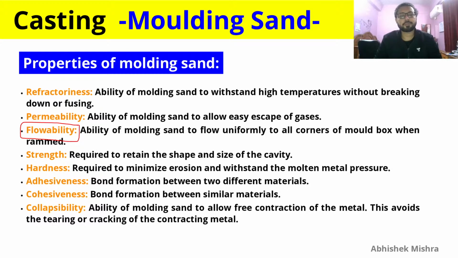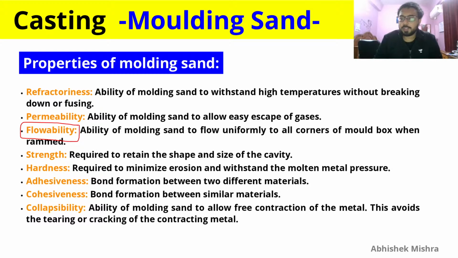Strength is required to retain the shape and size of casting. There can be dry strength, which is the strength of the molding sand near the mold wall, because there it will become dry due to coming in contact with molten metal. And there will be green strength, which will obviously be concerned with moisture. So strength is required to retain the shape and size of the cavity.